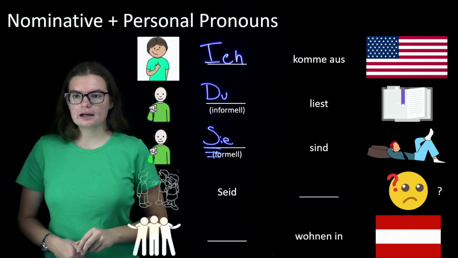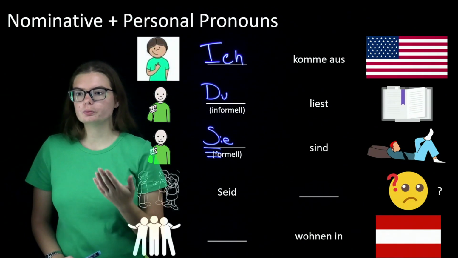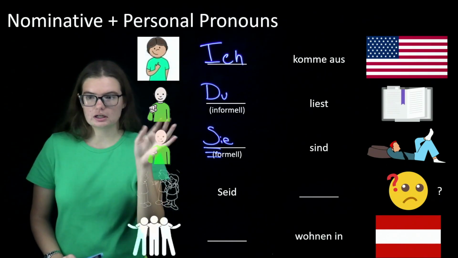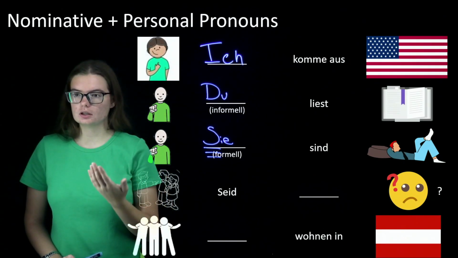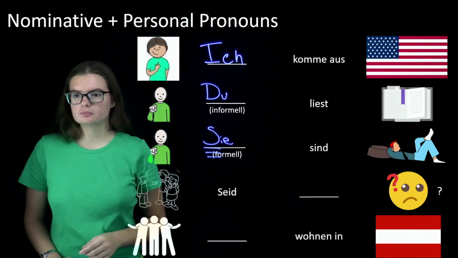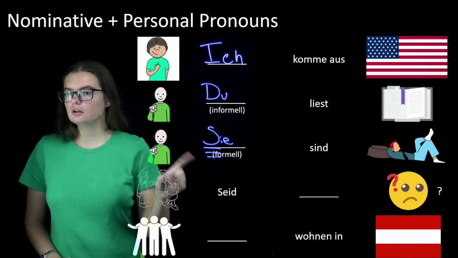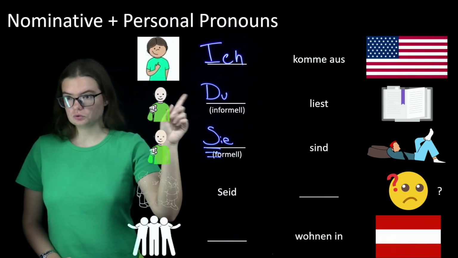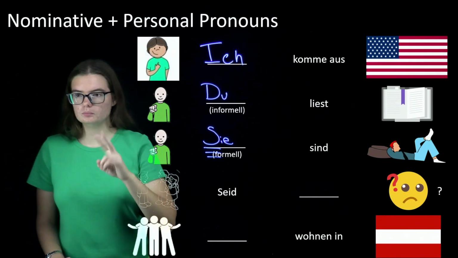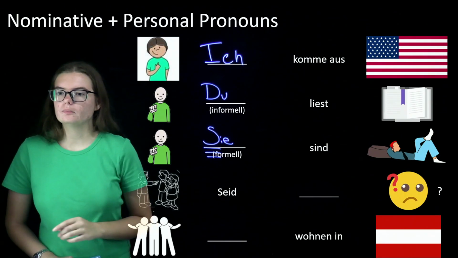You'll also use that if there's multiple people. So, for example, professors often use Sie when they're talking to the entire class because they have a formal relationship with their students. You should also, if someone is using Sie, you should use Sie. If someone is using du, you should use du. It's considered rude to mismatch pronouns, so don't do that.